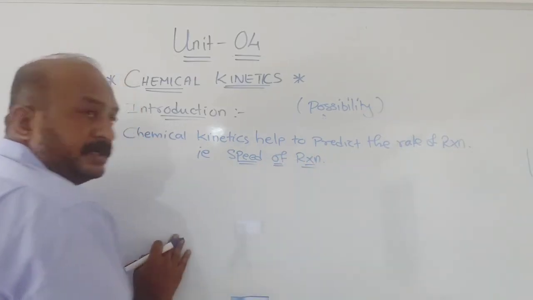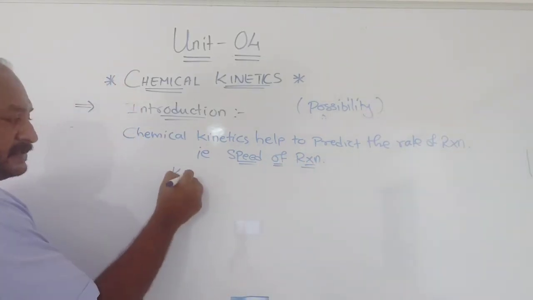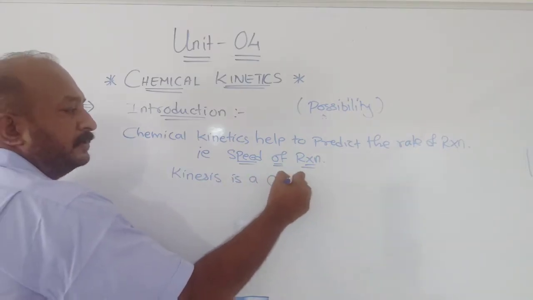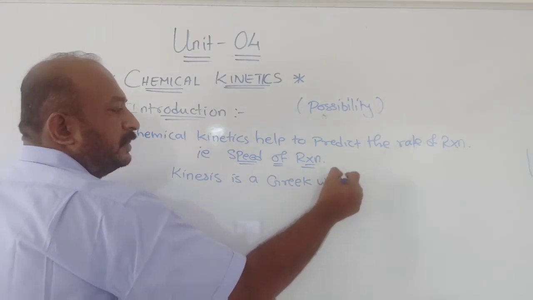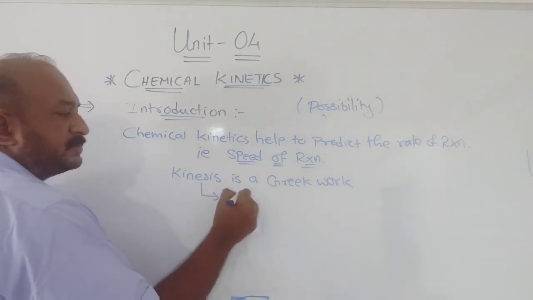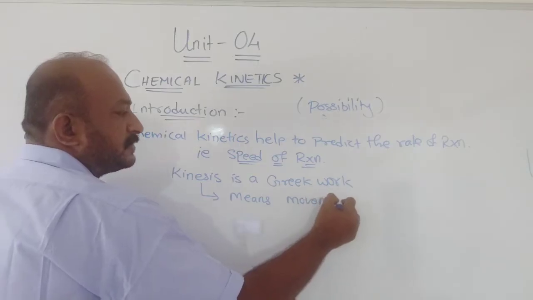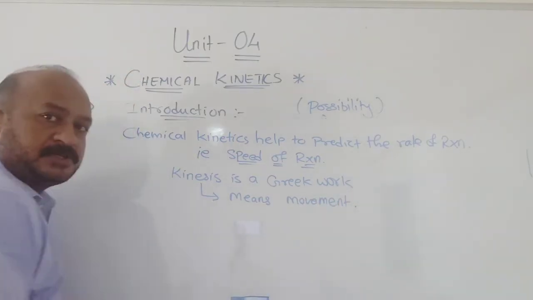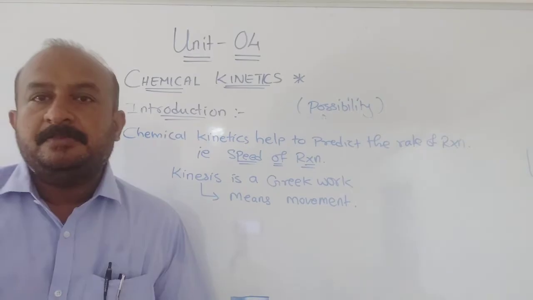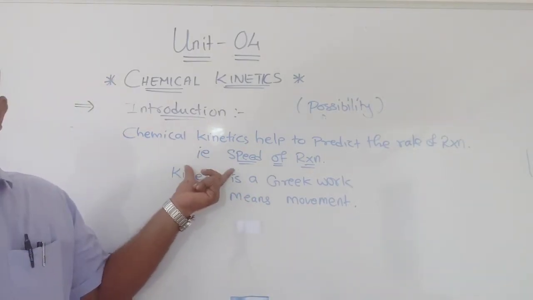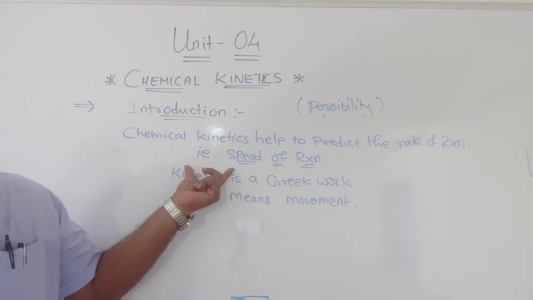Now the word kinesis is a Greek word, which means movement. So chemical kinetics helps us to predict the rate of reaction. Rate of reaction means the speed of reaction, right?